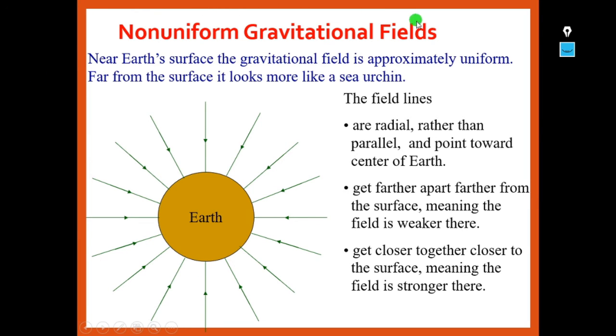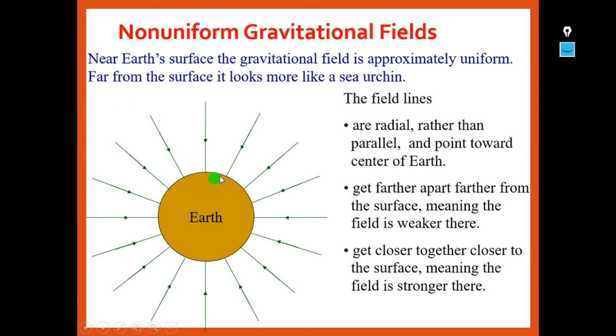Now, non-uniform gravitational fields. We are told that near Earth's surface the gravitational field is approximately uniform. Next, if we move away from the surface, it looks more like a sea urchin. The field lines are radial rather than parallel, as we have seen earlier. Far from the surface the lines are radial and point towards the center of the earth.